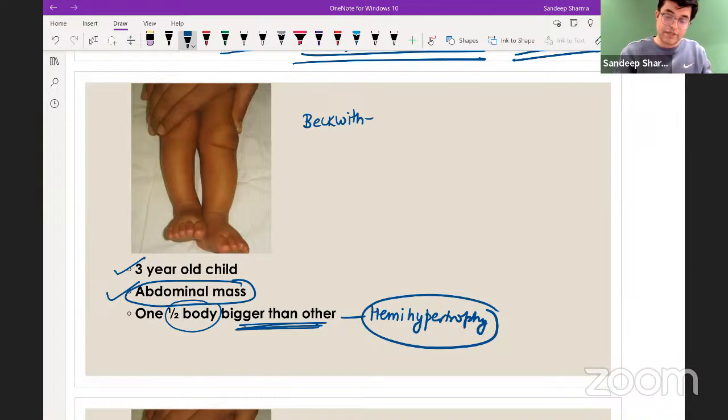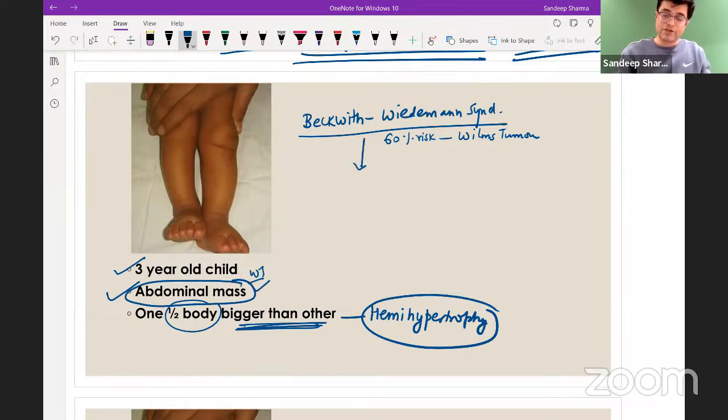Beckwith-Wiedemann syndrome. Beckwith-Wiedemann syndrome is a syndrome in which there is a 60% risk of developing Wilms tumor. So the child is likely to have what abdominal mass? It is Wilms tumor. These children also have hepatoblastomas. So it is not only Wilms tumor, remember this. Hepatoblastoma also occurs, so you need to watch for AFP levels. So an MCQ can be made from this.